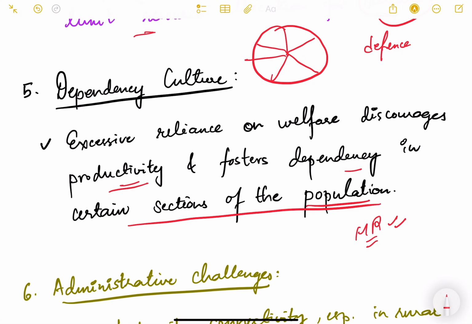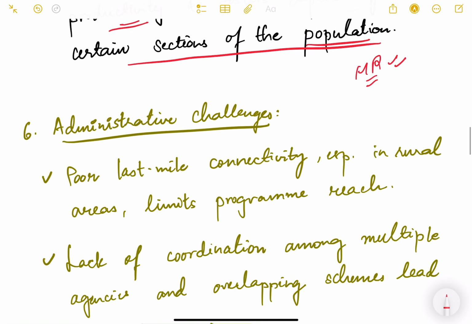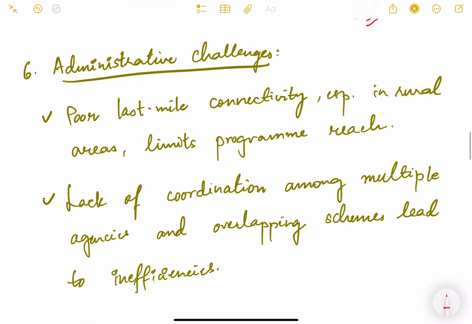So we cannot make them idle, we cannot make them lazy, we cannot make them less productive, because they are simply dependent on the government. So we have to look from that point of view also. Then there are various administrative challenges.